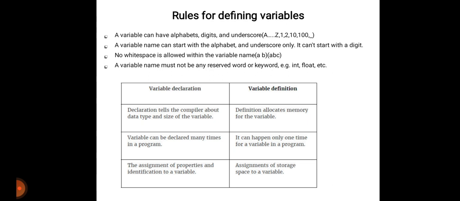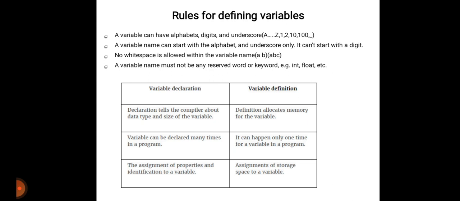Now we will see what the rules for defining variables are. First one: a variable can have alphabets, digits and underscore. Alphabets means A to Z, small or uppercase.